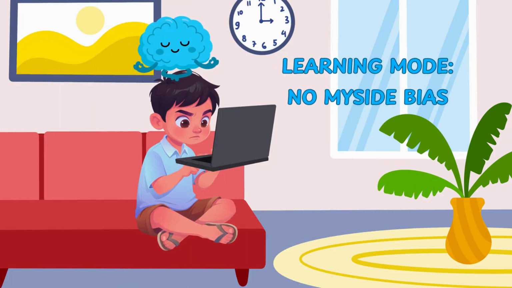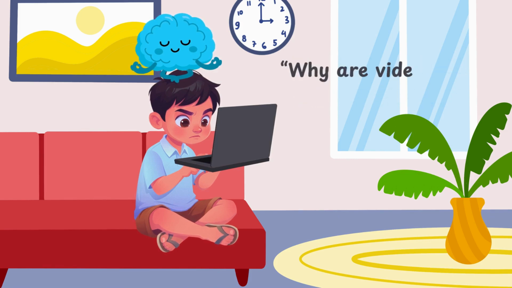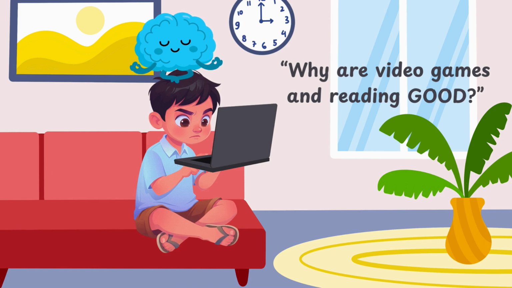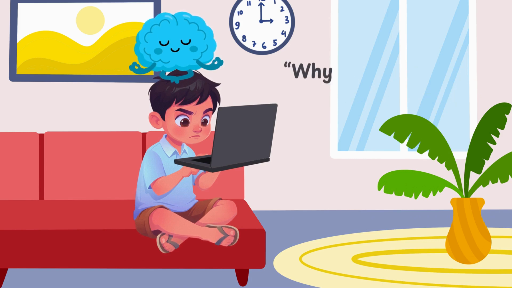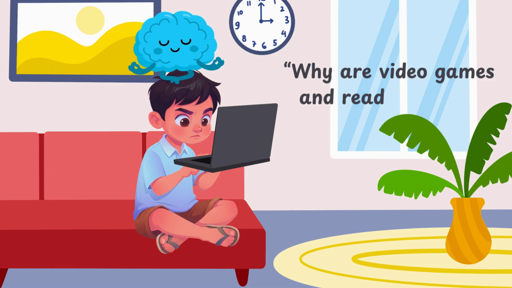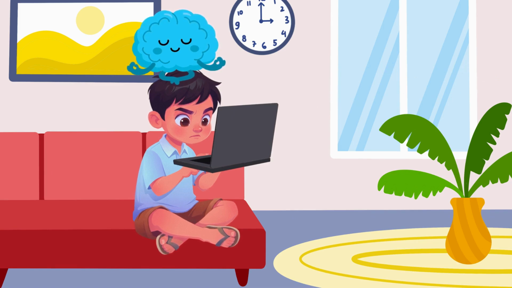Now, what if his goal was just to learn if his initial belief was right about video games and reading? Billy is researching both positive and negative information about video games and reading to decide what to present on, seeking information supporting both perspectives. So the way he seeks information is different when his goal is to learn than when his goal was to convince his friend.